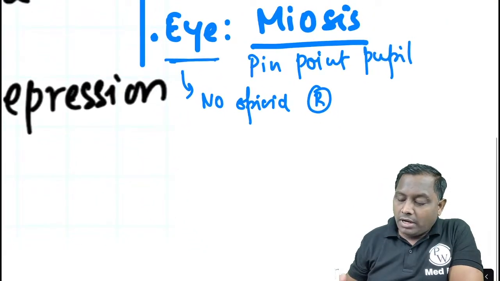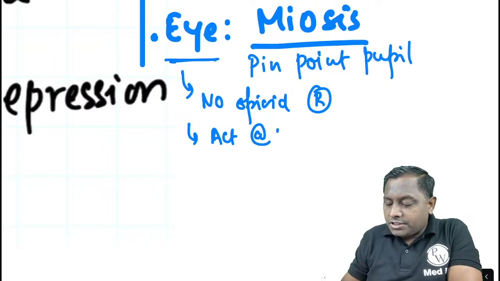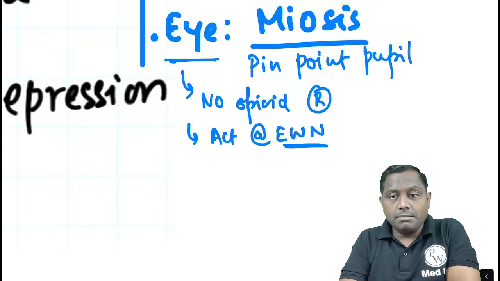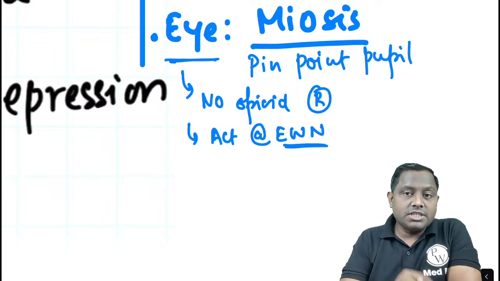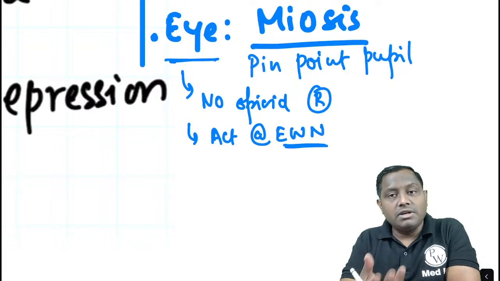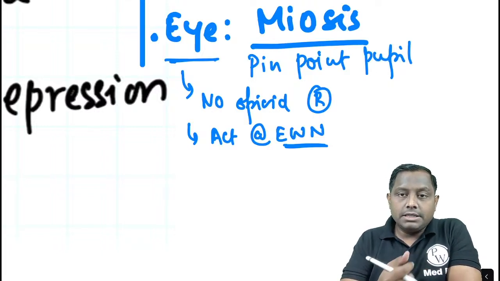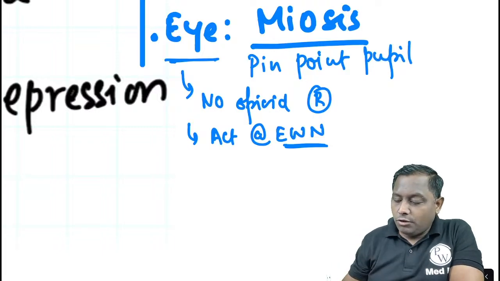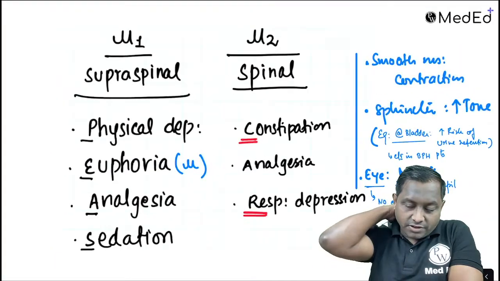रिमेंबर दे आर गोइंग टू कॉज मायोसिस बाई एक्टिंग एट द एडिंगर वेस्टफाल न्यूक्लियस. EWN, एडिंगर वेस्टफाल न्यूक्लियस पे काम करके दे विल बी कॉजिंग मायोसिस. प्लीज रिमेंबर देयर इज नो direct opioid receptor on the circular iridis muscle. However, the meiosis will definitely happen due to circular iridis muscle. So cranial nerve 3 है ना, that is mainly involved in the meiosis, मुख्य रूप से उसका न्यूक्लियस एडिंगर वेस्टफाल न्यूक्लियस पे है. ठीक है, so do remember this. These are the different action of the opioid.